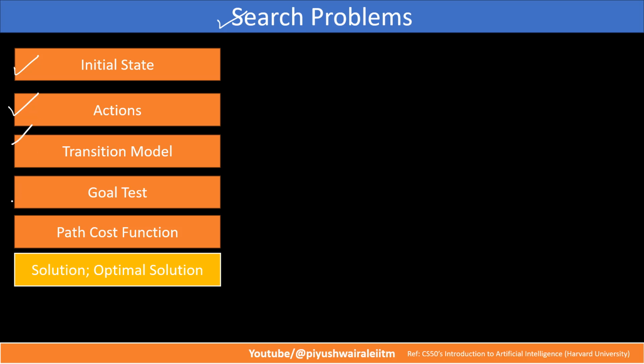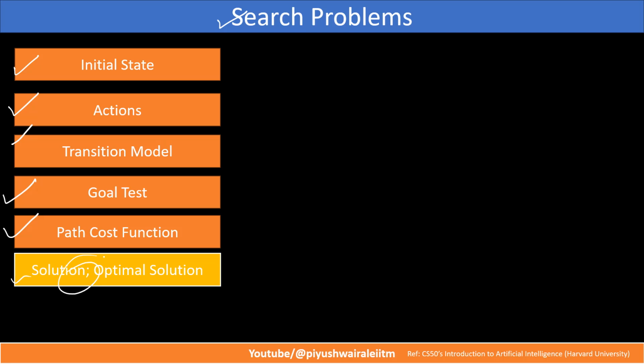Then what is the goal state, what is the path cost function, and what is the solution or optimum solution? So these are the few components of a search problem. I hope you understand whatever we have discussed till now.